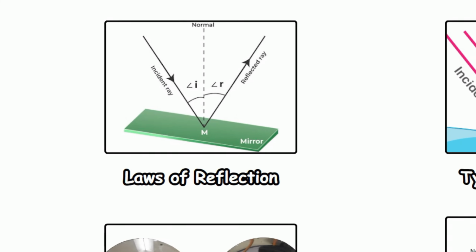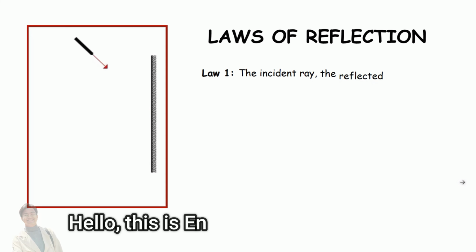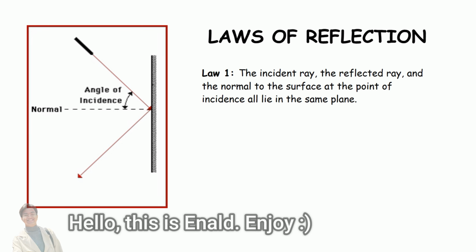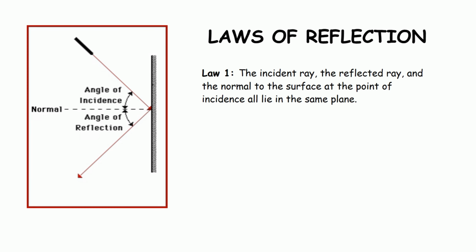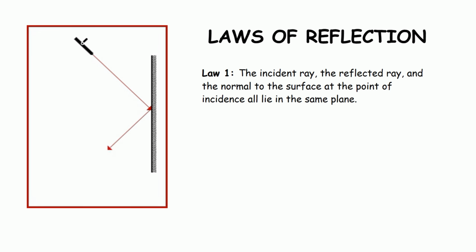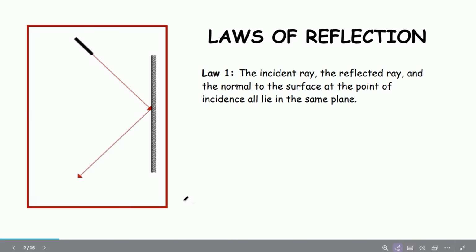Laws of reflection. The laws of reflection state that the incident ray, the reflected ray, and the normal to the surface at the point of incidence all lie in the same plane. So ang pasabot ani is ang kining tulo ka elements, the incident ray, reflected ray ug ang normal, kay naa sila sa usa ka same plane.